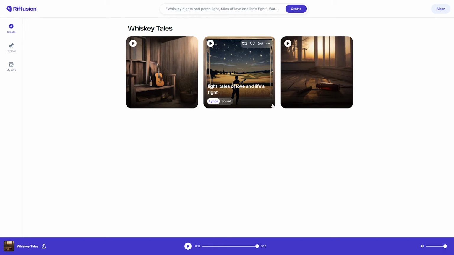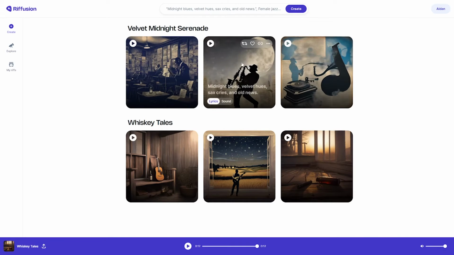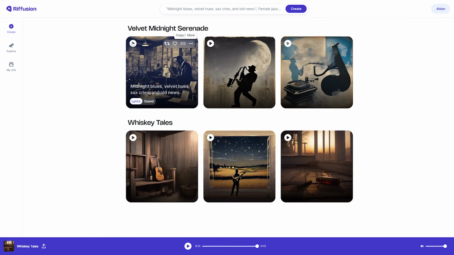However, it is quite limited because your songs end up being so short. However, this would be perfect for some sort of slogan or something like that. And you have to keep in mind, this technology is just going to keep advancing. So we're going to be able to generate longer and longer songs. And I went ahead and generated a couple more. So let's go ahead and see how this sounds.